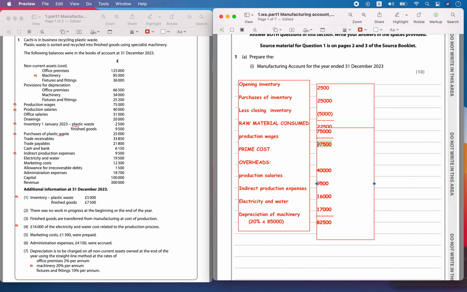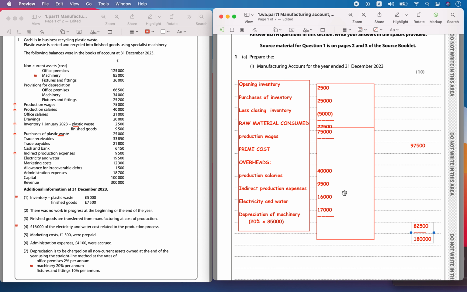I can write this separately. Over here it is 97,500, that was the prime cost. And then I had the total overhead costs, which is equal to 82,500. Now let's add these two. That's going to be around 180,000.